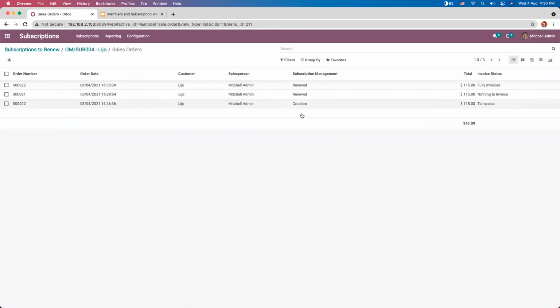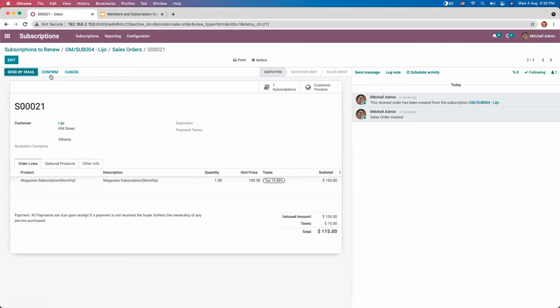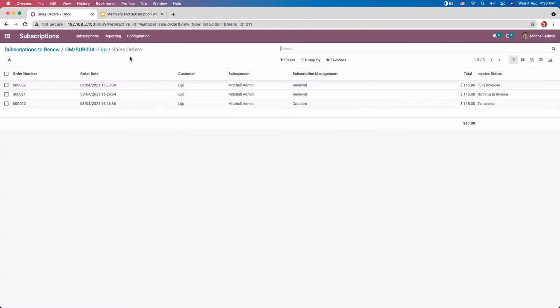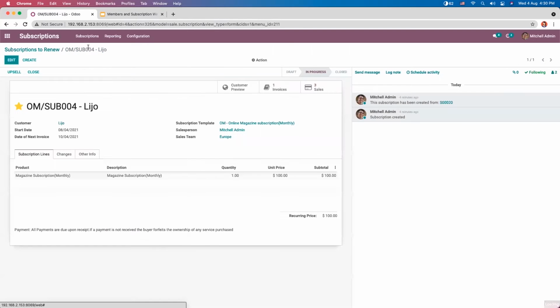So when you click on sales, you can see we have two renewals. One is fully invoiced and the other one is nothing to invoice because we haven't confirmed that. So from here we can do the renew subscriptions. Now let's click on upsell.